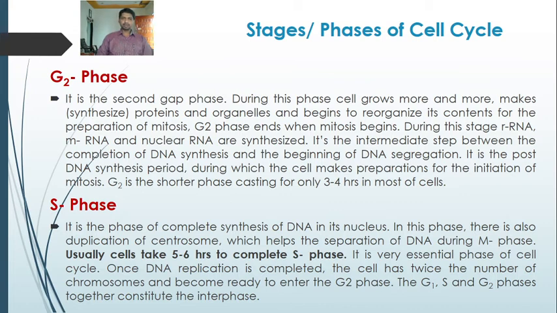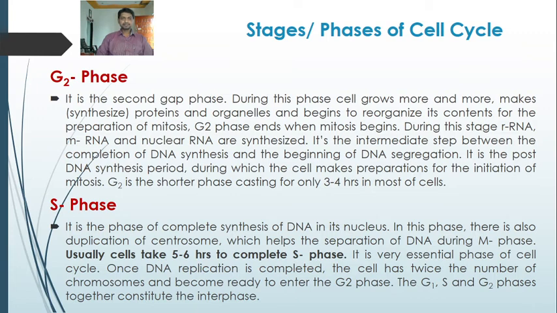So one can recall the phases of the interphase. These are G1, S and G2 phase. G1 is the longer phase where the cell stays for 10 hours, while in S phase the cell takes 5 to 6 hours to complete the S phase, while in G2 phase, which is comparatively a shorter phase, the cell takes only 3 to 4 hours.